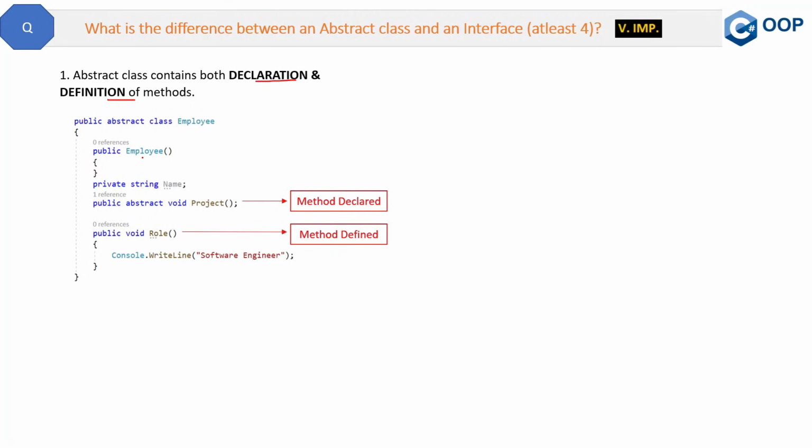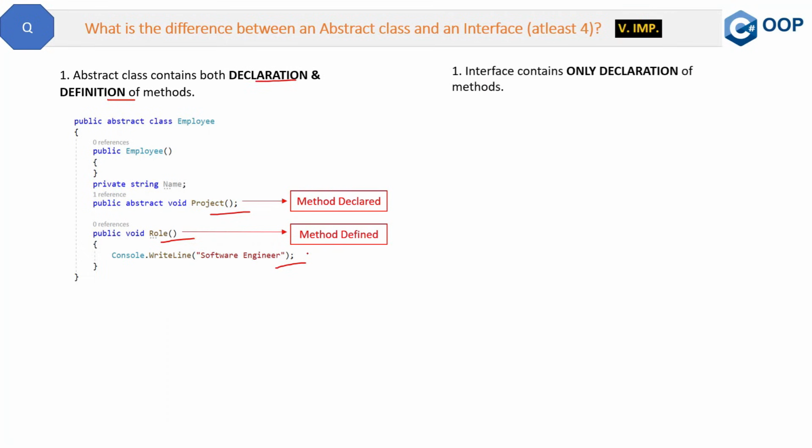So the first difference is, abstract class contains both declaration and definition of the methods. Let me show you the example. See, the employee class has 2 methods. One is the project method and another one is the role method. Project is declared and the role method is defined also. When I say defined, that means there is a body present with this method. So this is the abstract class, where both declaration and definition kinds of methods are present.